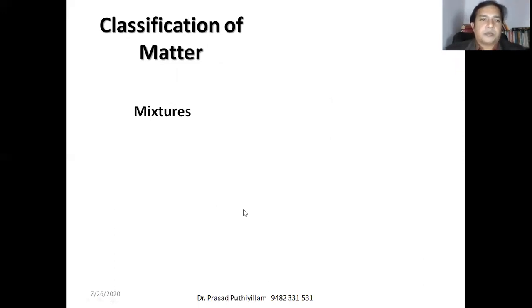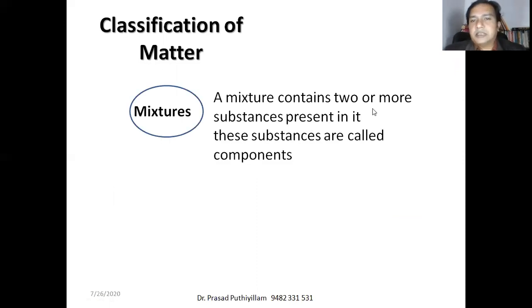Mixtures. Mixtures contain two or more substances, and these substances are called components. Components are the substances present in a mixture, and a mixture can have two or more components. They may be in a fixed ratio or in any unknown ratio. If they are present together, we call it a mixture.